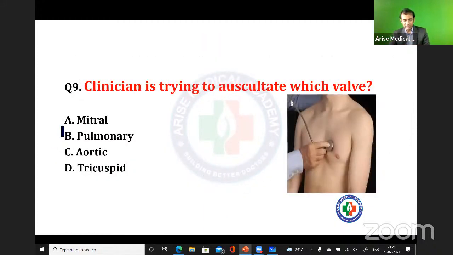Now this question, I think so many times I have asked you this question. Clinician is trying to auscultate which valve here? Auscultation everyone has to do, right? So now you tell me, as per the location of his stethoscope, which valve here? This question I have asked multiple times, like in last sessions also.